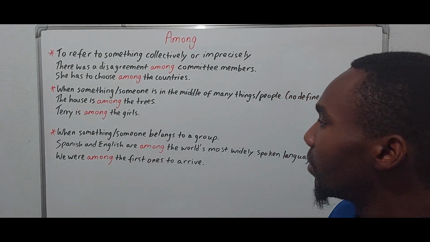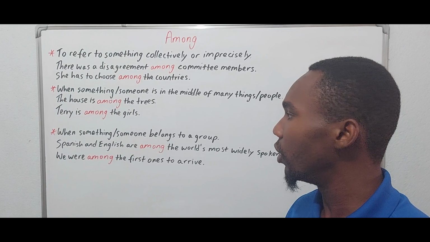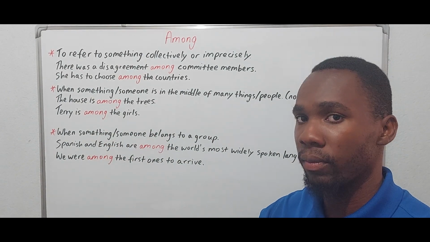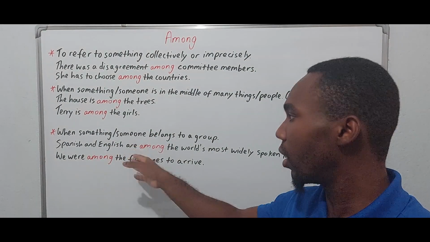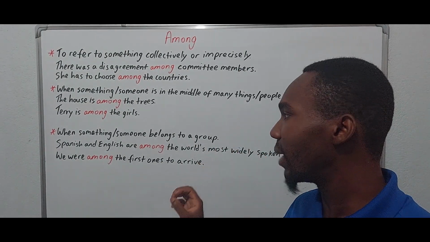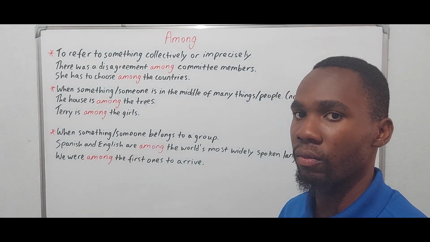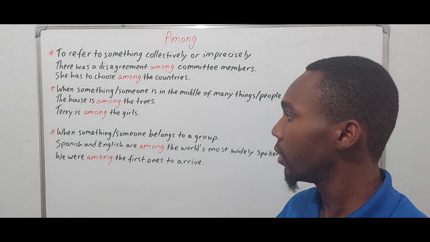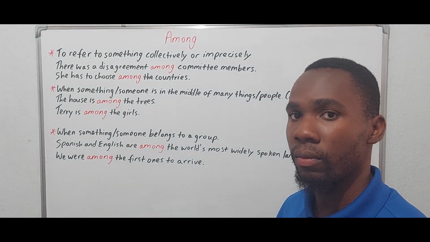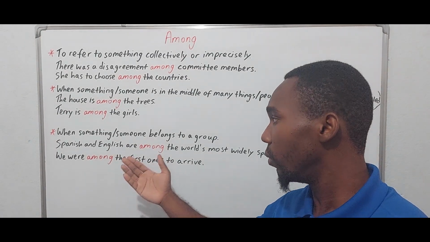And three, when something or someone belongs to a group. This is similar to the first one, where you're highlighting one entity that belongs to a larger group. So, Spanish and English are among the world's most widely spoken languages. The world's most widely spoken languages would be a group, and Spanish and English are a part of that group. So we use among there. We were among the first ones to arrive. The first ones to arrive would be a group, and we were included. So we use among there.